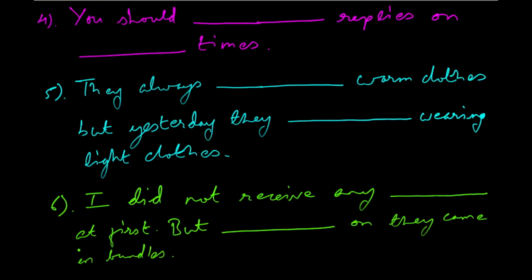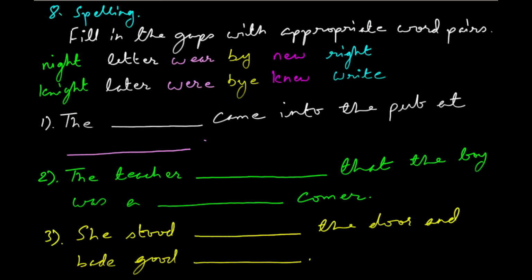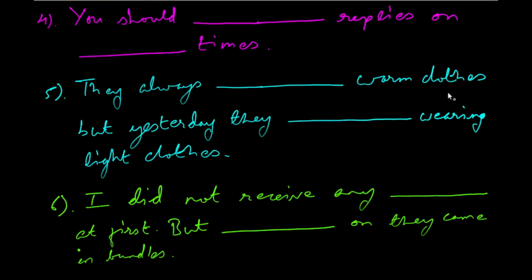Now let me do one for you. Let's go for number 5. Now we have the option here. Remember, these are the options that's available to you. Okay, these are the options that we have here, like night and later and where, by, new, right. So we have to pick one. So because we're doing number 5, let's figure it out. So number 5 says they always warm clothes, but yesterday they wearing light clothes.